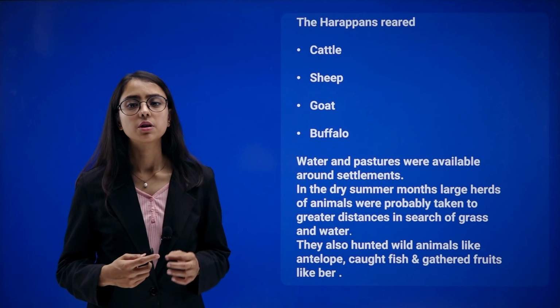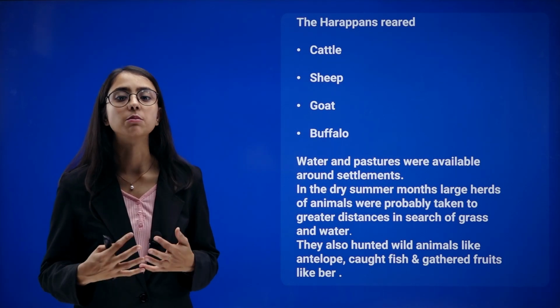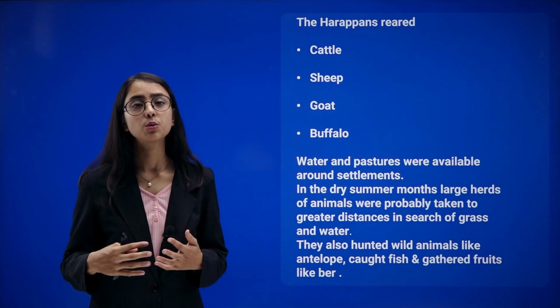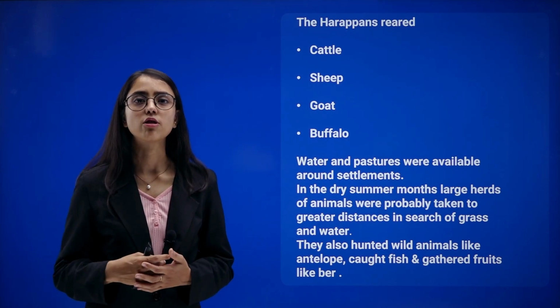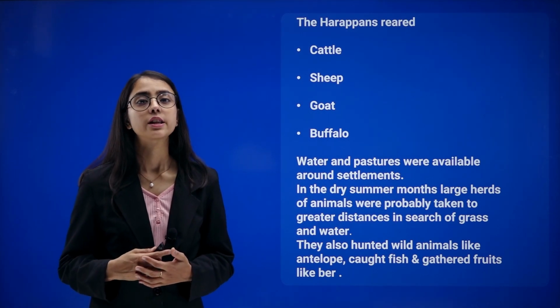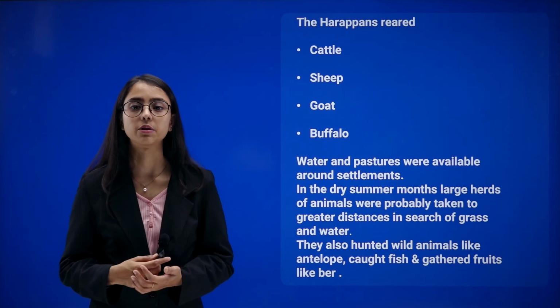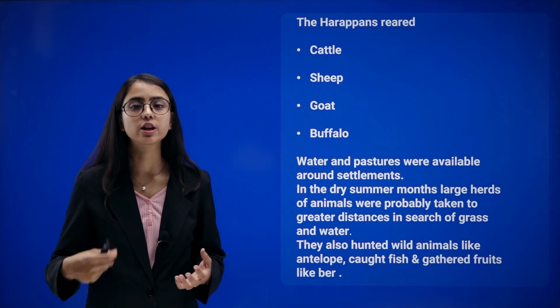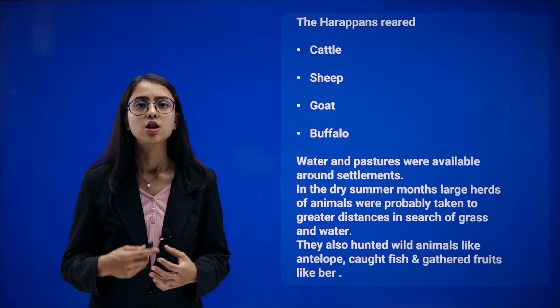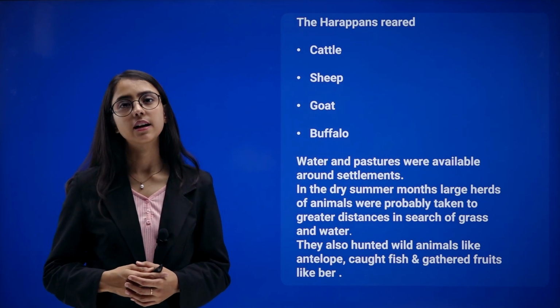In the dry summer months, large herds of animals were probably taken to greater distances in search of water and food. They also hunted at the same time in order to get meat to feed the people. They used to fish, catch fish and gather fruits as well. The common fruit that was gathered at that time was ber.